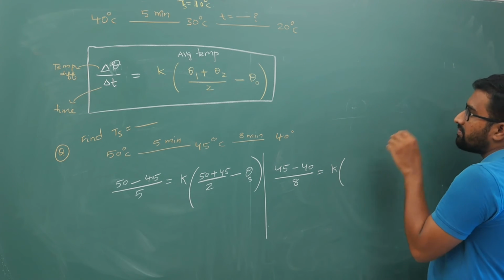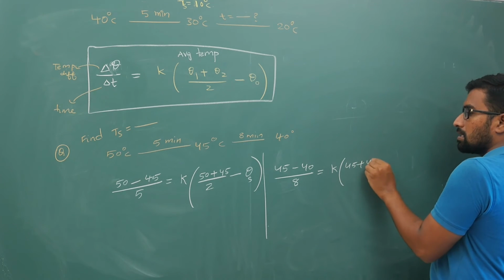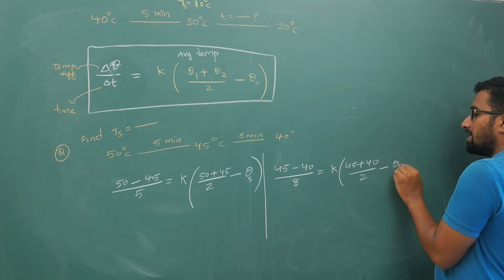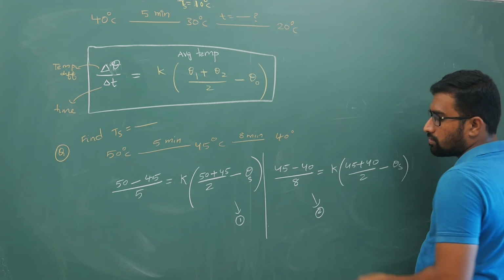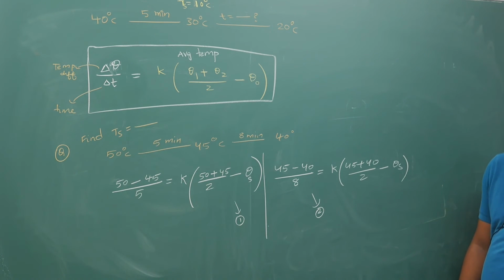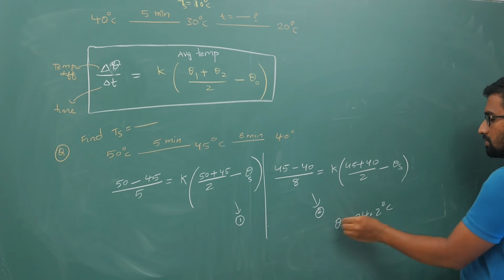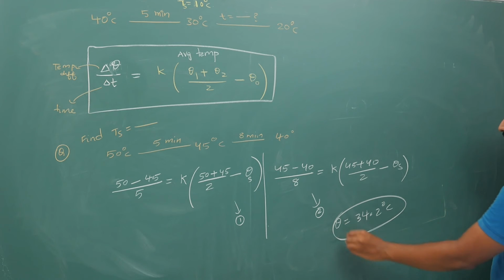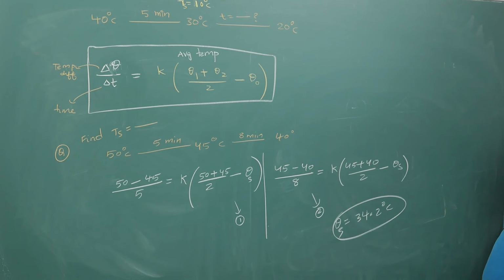I did not keep a minus sign for the average; if you keep the minus sign also, still it will cancel off. Take this as 1, take this as 2, divide 2 by 1. Divide these two expressions and K will cancel off. You will get an expression in terms of θ, and you will get around 34.2 degrees centigrade as the temperature of surrounding. You can solve it like this, and there are a lot of other basic questions as well that you will be able to do. Now, next.